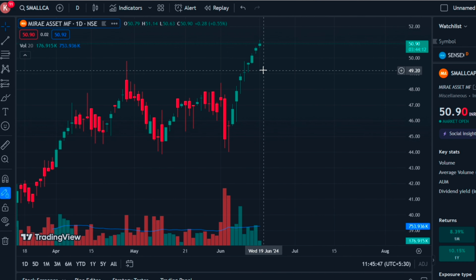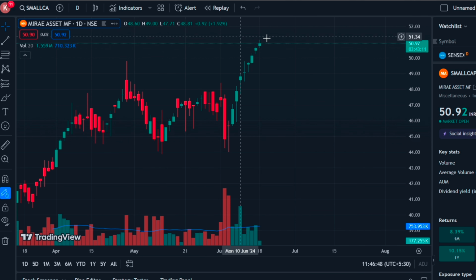Okay, this is the small cap ETF. Those who don't know what an ETF is, let me tell you in brief. This is similar to mutual funds, which is a collection of many stocks, but it doesn't have much brokerage charges and the orders will also execute as soon as you place the order. Say in mutual funds, if you place the order today thinking that today the price is very less, the thing is that it will take 1 to 2 days to place your order. Meanwhile, the prices would have gone higher. So to avoid those discrepancies, we will be investing in ETFs.